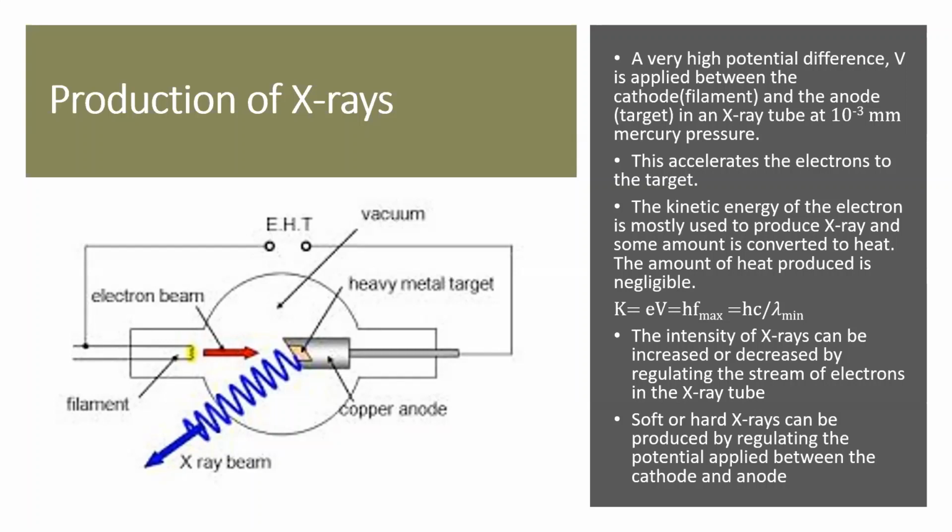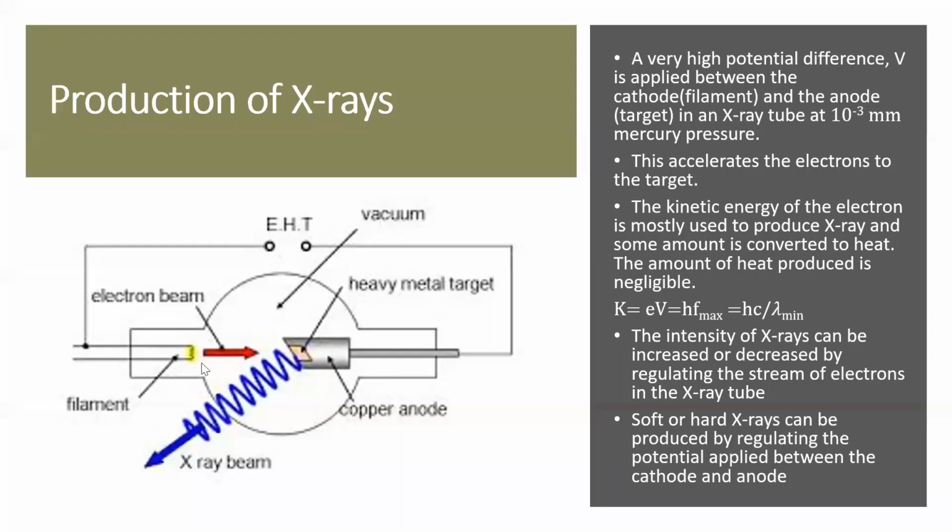Now, the intensity of X-rays can be increased or decreased by regulating the stream of electrons in the X-ray tube. We learned that high intensity means more photons, right? So if there are more electrons hitting the target, there will be more quanta of X-rays. Suppose we keep a small grid which can absorb some amount of electrons.